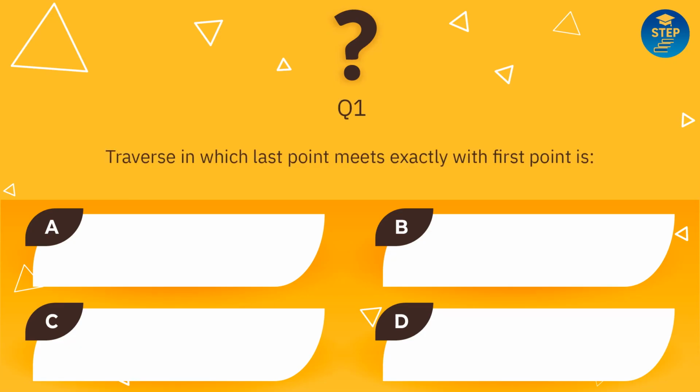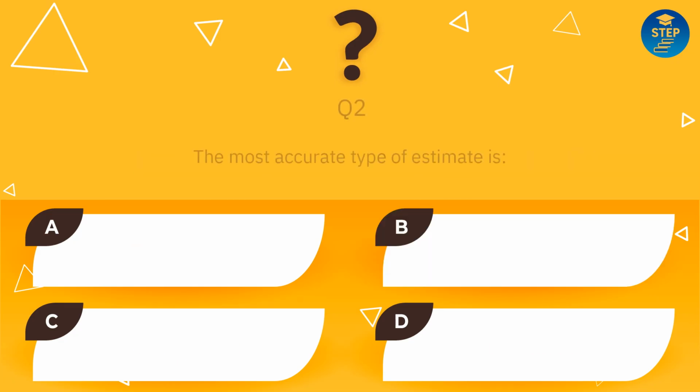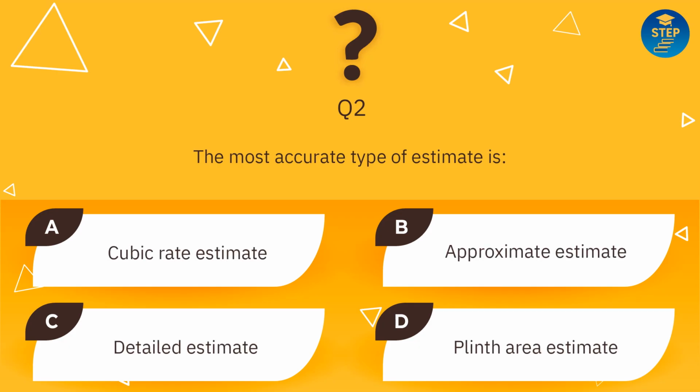Traverse in which last point meets exactly with first point is: open traverse, closed traverse, triangulation, tie traverse. Answer is closed traverse. The most accurate type of estimate is: cubic rate estimate, approximate estimate, detailed estimate, plinth area estimate. Answer is detailed estimate.